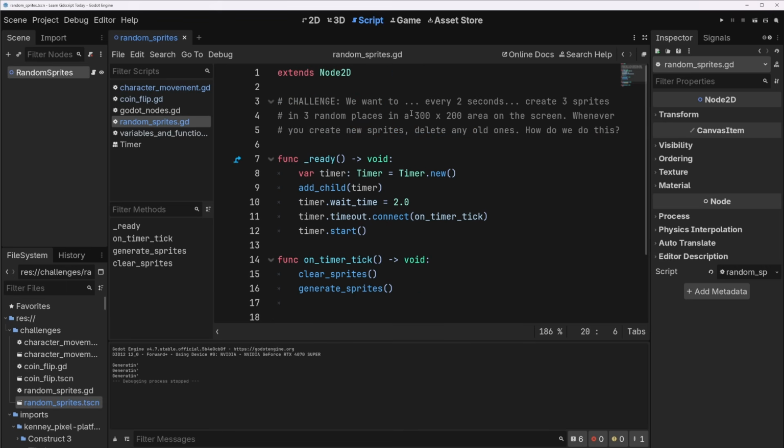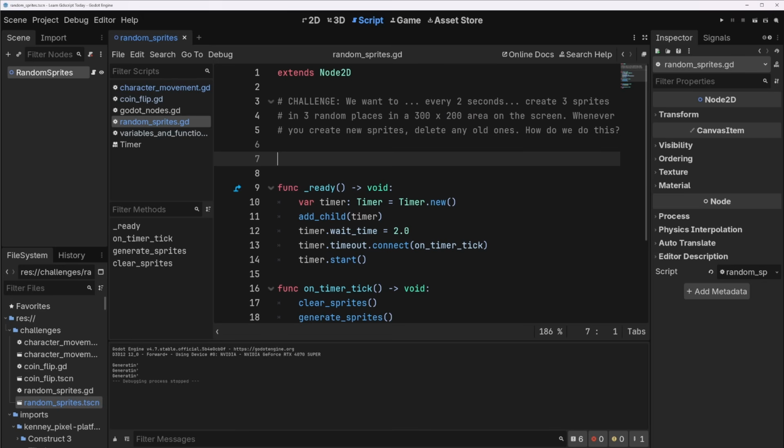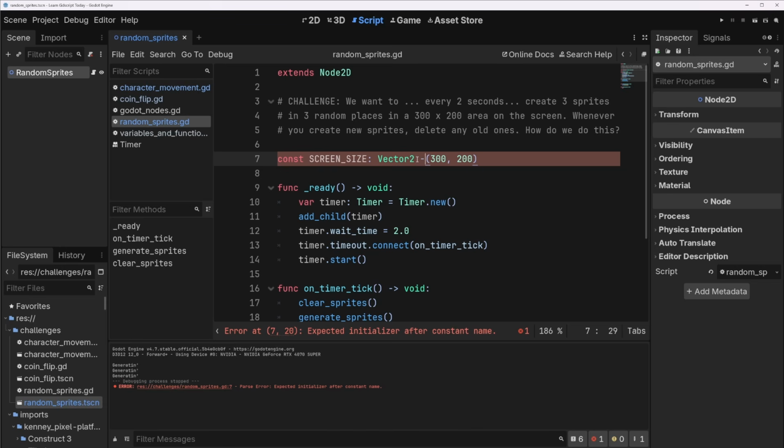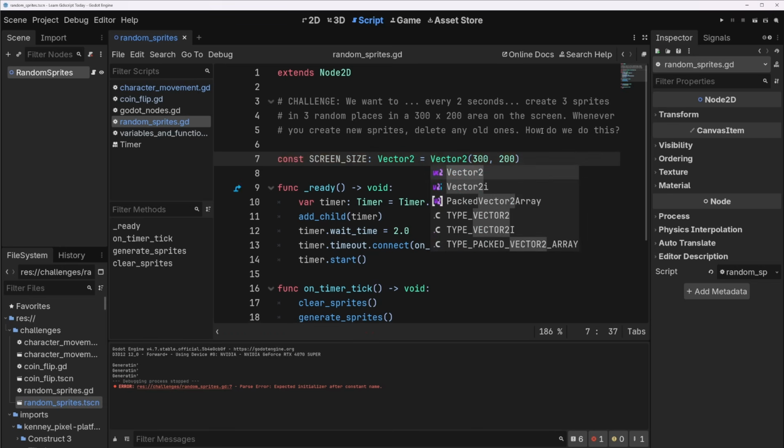What do we have to do? So it looks like we've got a 300 by 200 area on the screen. So in order to keep track of that, let's give ourselves a var for screen size. Actually, this can be a const. Const screen size is a vector2, and it will be 300. I always write this wrong. Equals vector2, 300 by 200. Terrific. So now we can use this x and this y in our random generator to get like a ceiling on it.